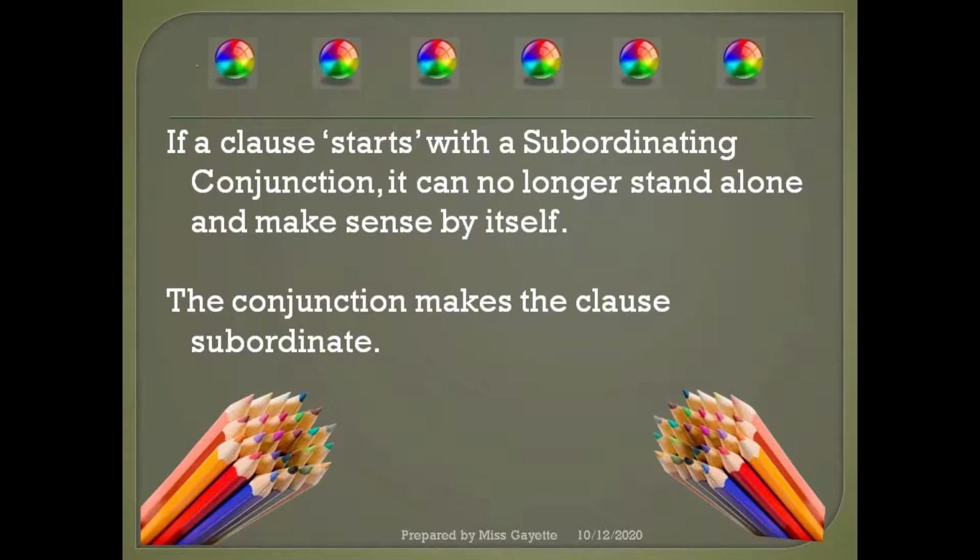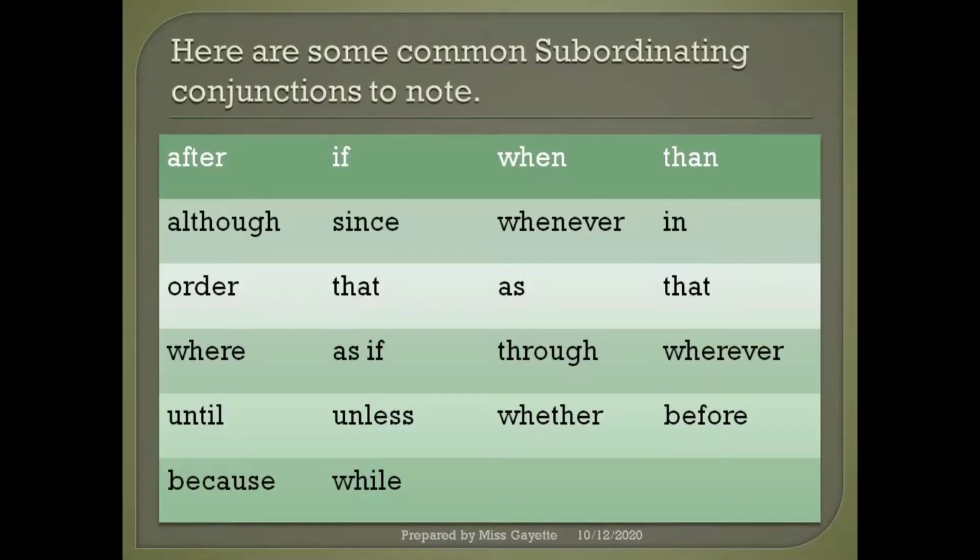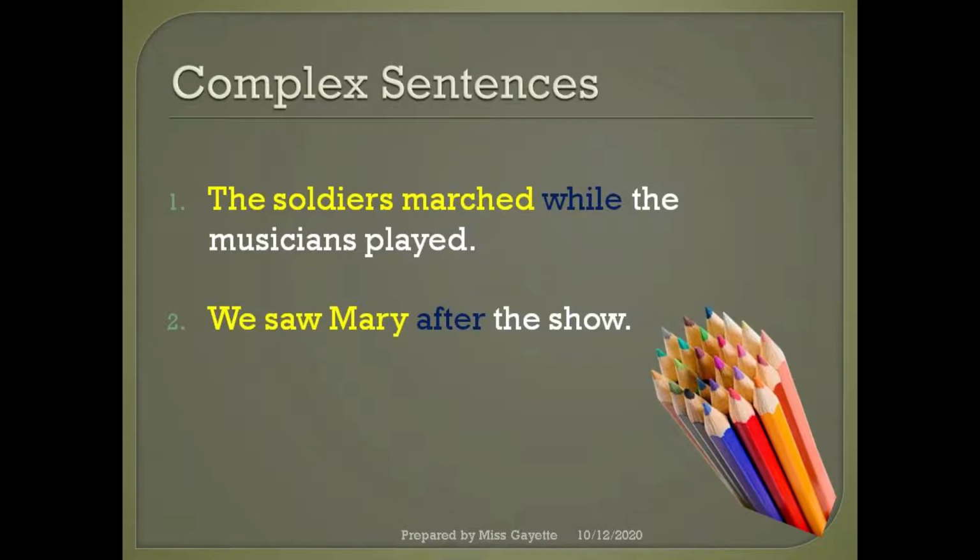Now, how do you easily identify subordinate clauses? If a clause starts with a subordinating conjunction, it is no longer able to stand on its own and make sense by itself. The conjunction makes the clause subordinate. And here are some common subordinating conjunctions for you to take note of. Now let us look at some examples of complex sentences.